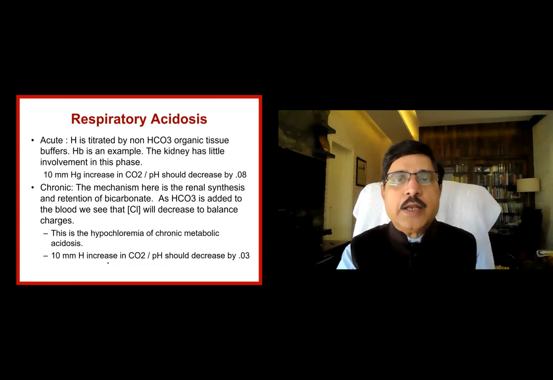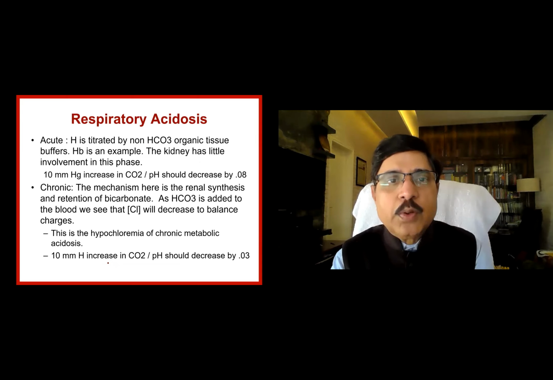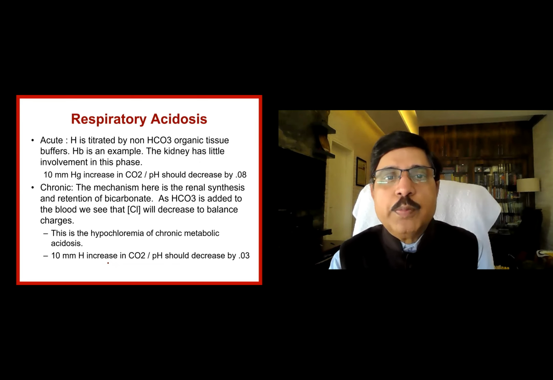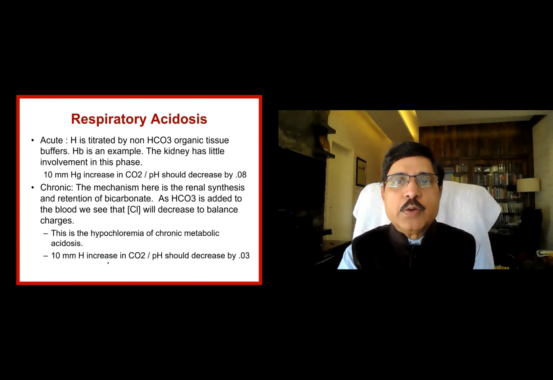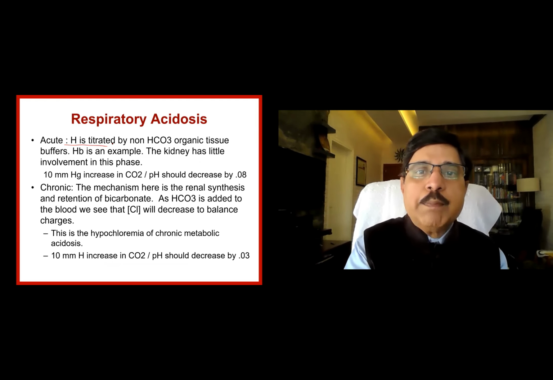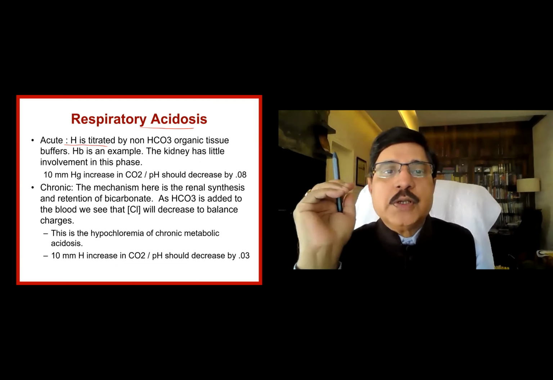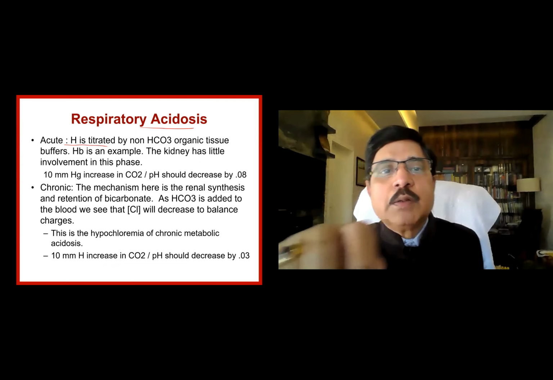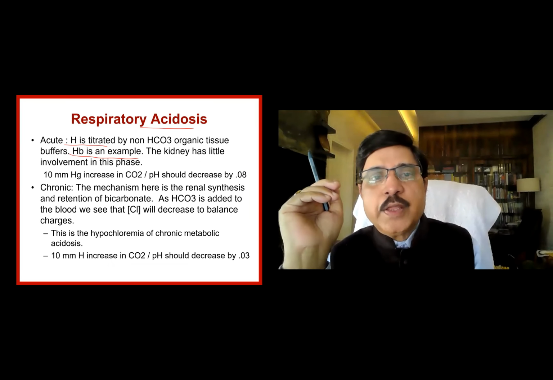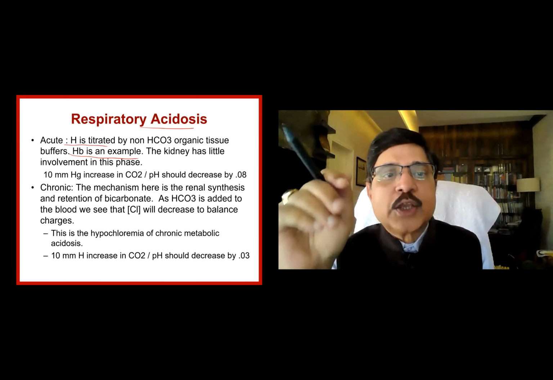Respiratory acidosis, acute and chronic. Acute means hydrogen ion is titrated by non-bicarbonate organic tissue buffer. That is, hemoglobin is the example. Suppose in acute respiratory acidosis, there is an excess hydrogen ion in the body and bicarbonate comes late in the picture. Here, bicarbonate is not the one which is affected, it is the hemoglobin that comes to the fore. The kidney has little involvement in this acute phase.